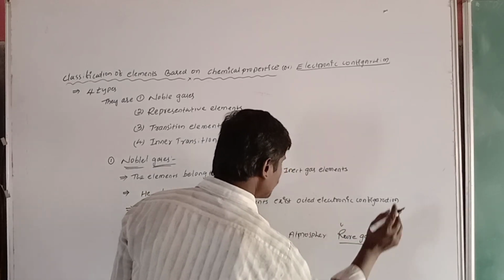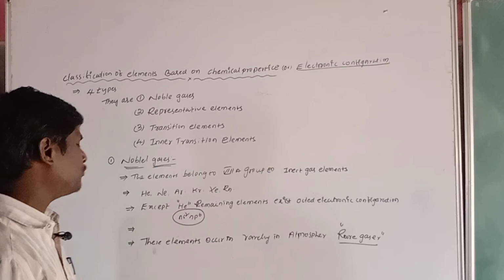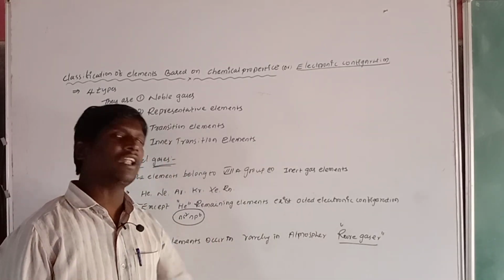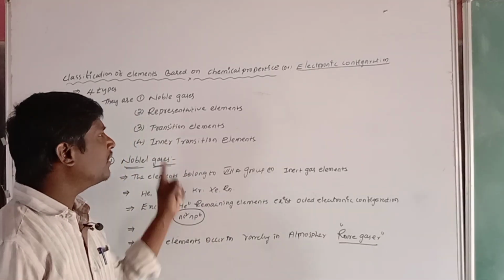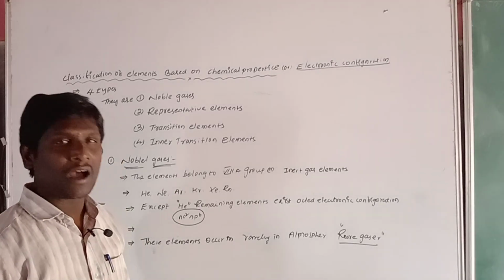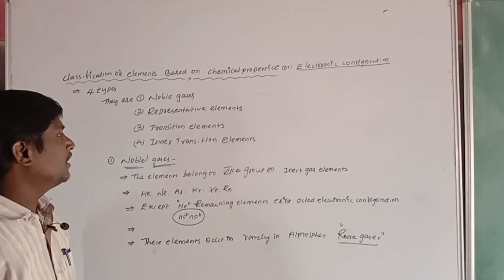Those elements are obtained from the atmosphere in nature, so they are called rare gases. This is the information about the s block elements.